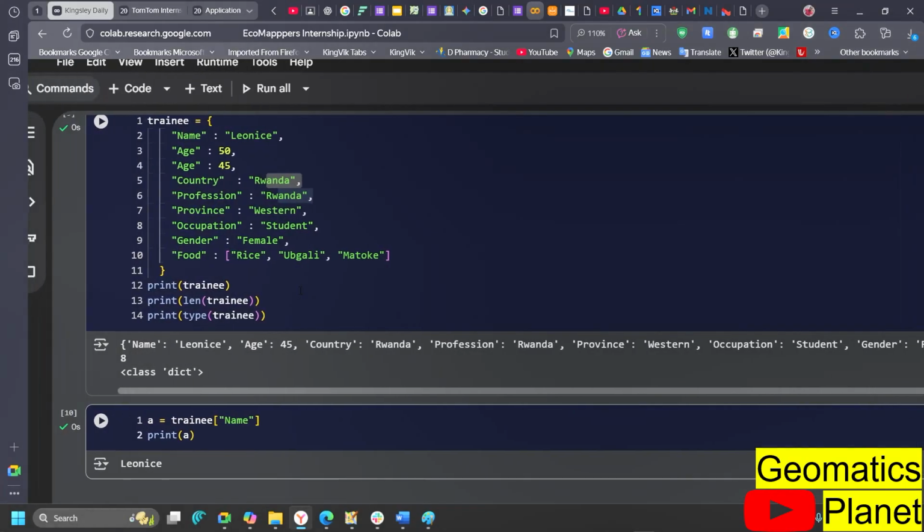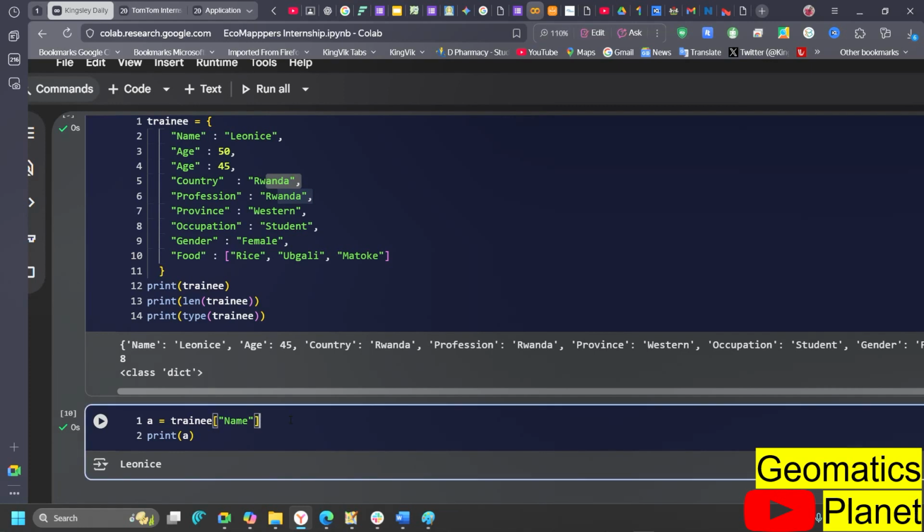Now look at these two things. If I want to get food, I want to get information, I want to get something inside there. You see the way I mentioned it and I get it now. So this is the way I can access an item. Now you see here I say give me the name. So let's say give me food. Remember she likes food. And then you can see now it goes in to access this.